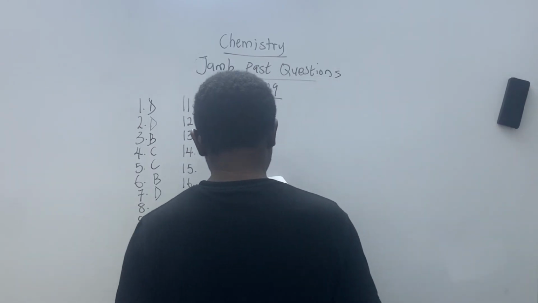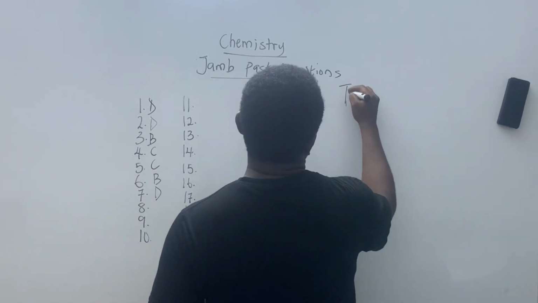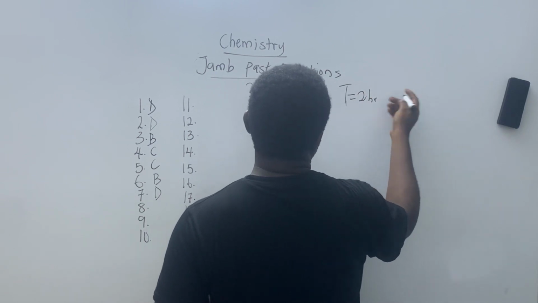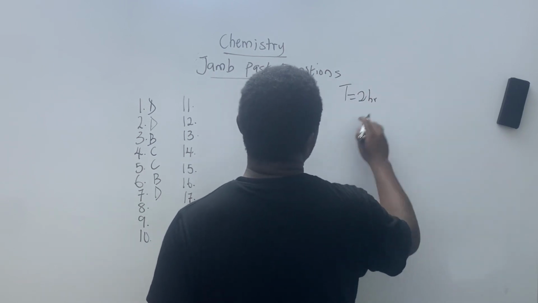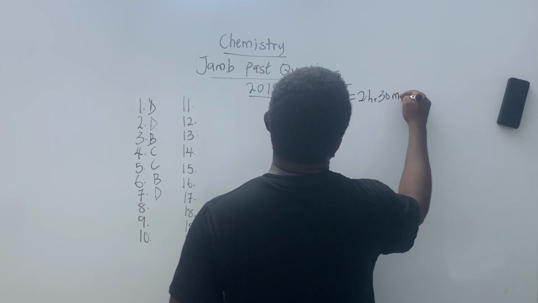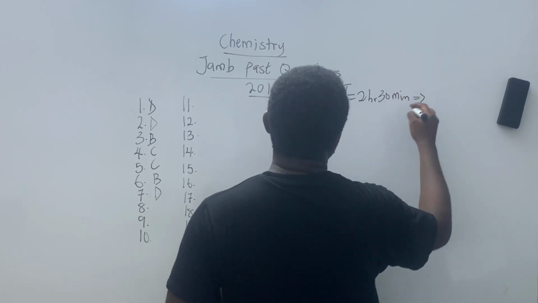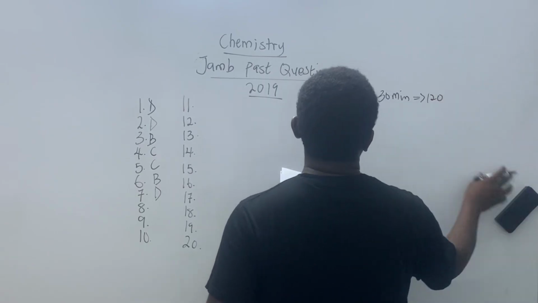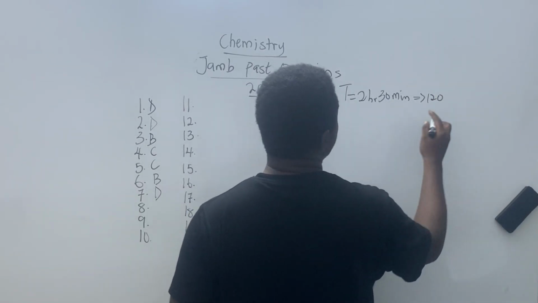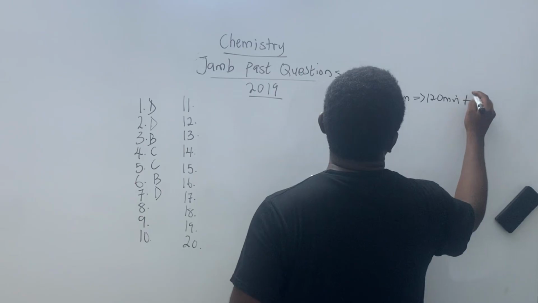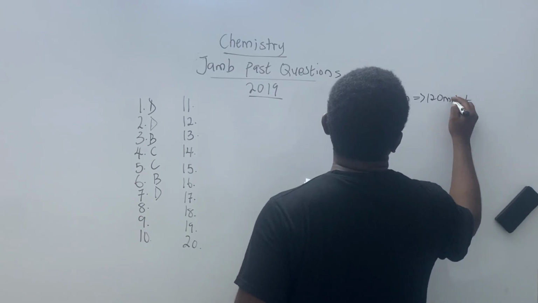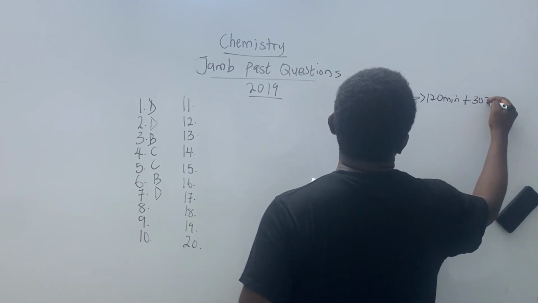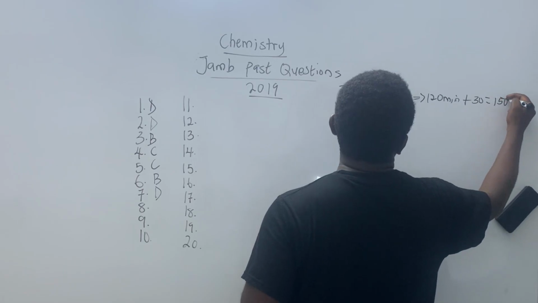Now, let's convert our time to seconds first. 2 hours 30 minutes: 2 hours is 120 minutes, because an hour is 60 minutes. 120 minutes plus 30 gives me 150 minutes.